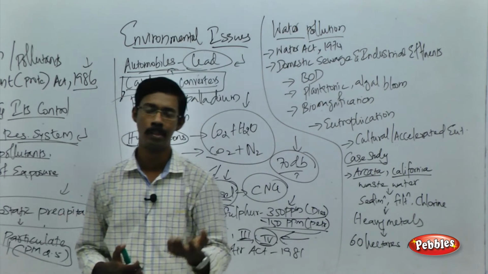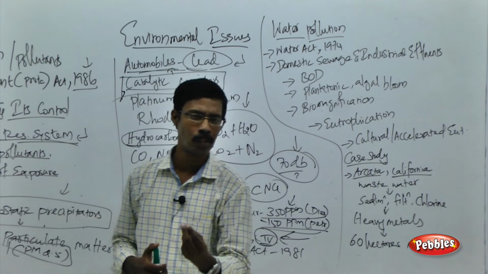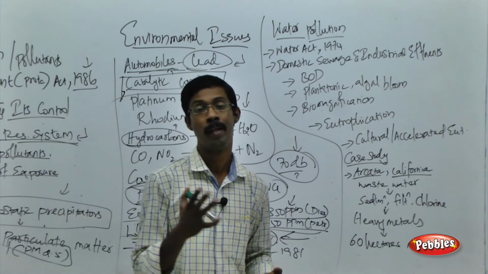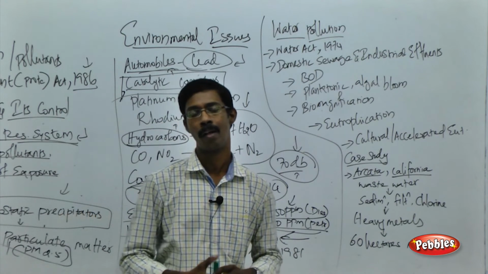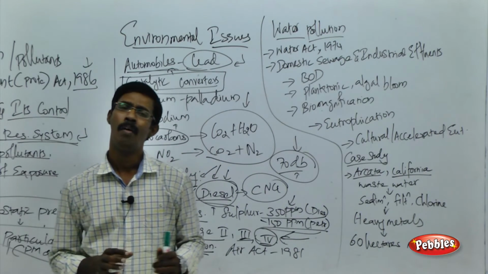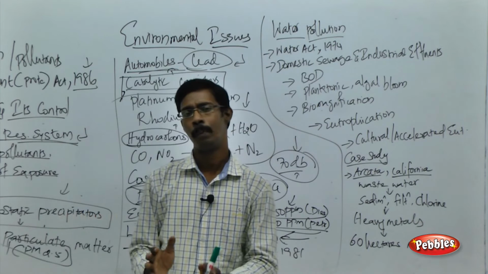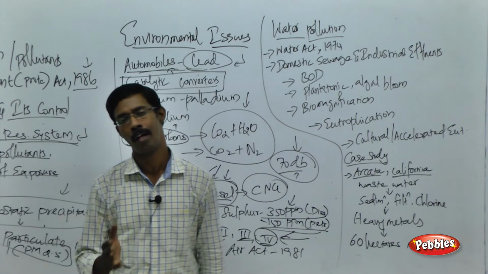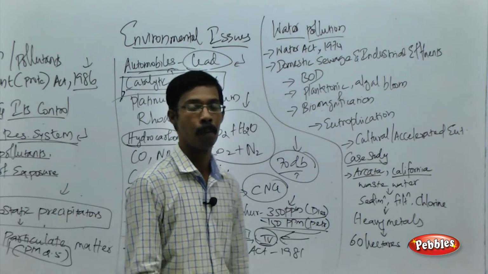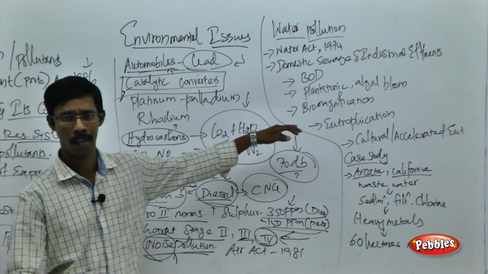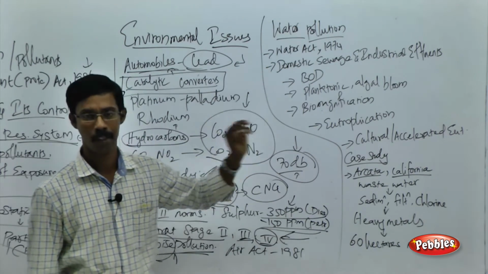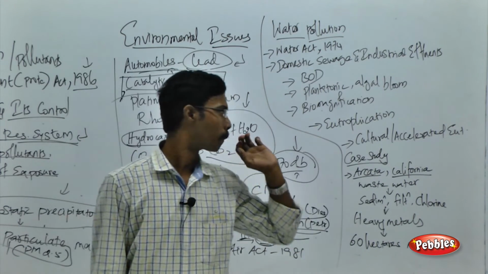Domestic sewage contains only 1% harmful substances. The remaining 99% of the water is being wasted because of that 1% of harmful substances. So we can remove that 1%, and in that way we can utilize the remaining 99% of the water for other purposes of human activities and other animal activities. That is what is called sewage treatment.